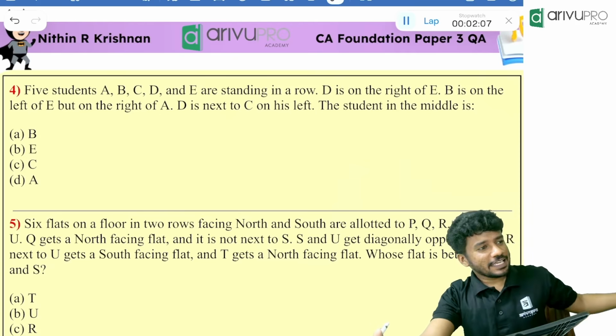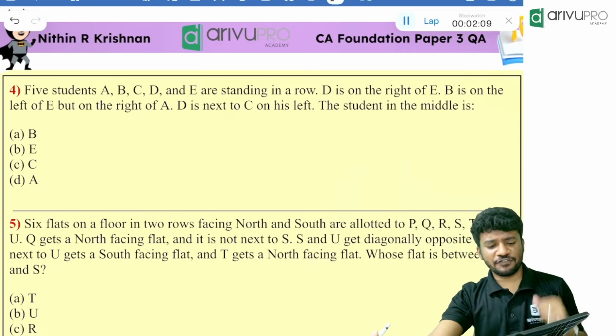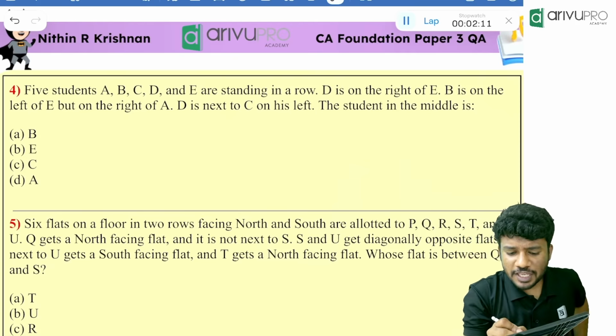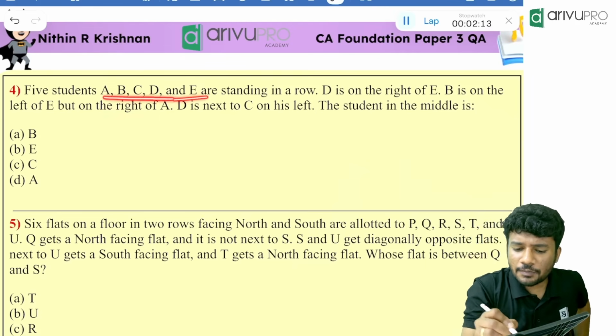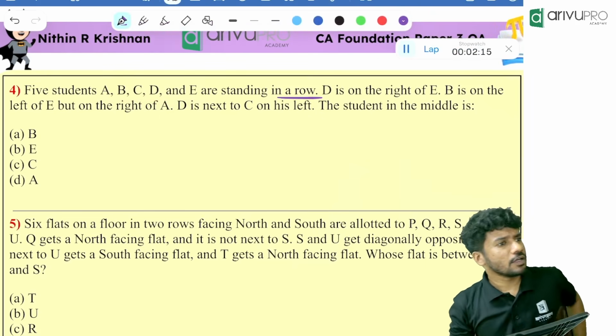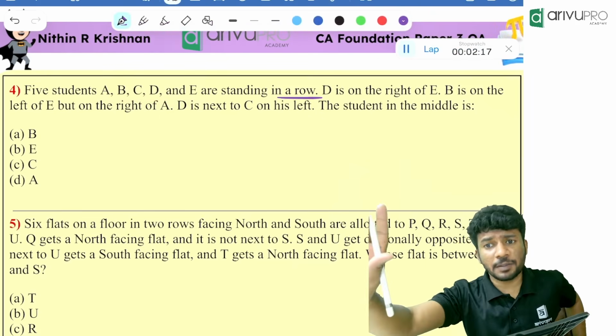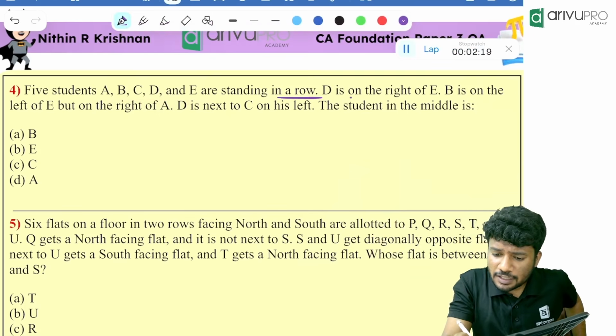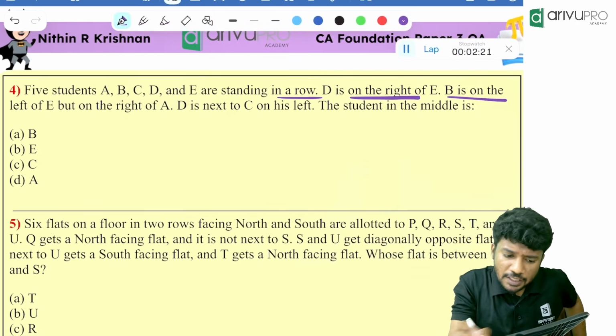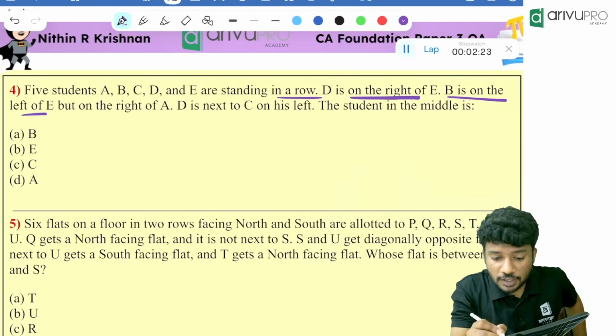Now, can I start? Five students A, B, C, D, E are standing in a row. How many are there in total? 5 people are there in total. D is on the right of E, B is on the left of E, but on the right of A.